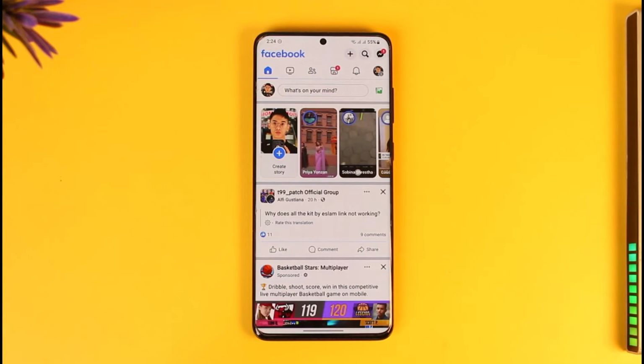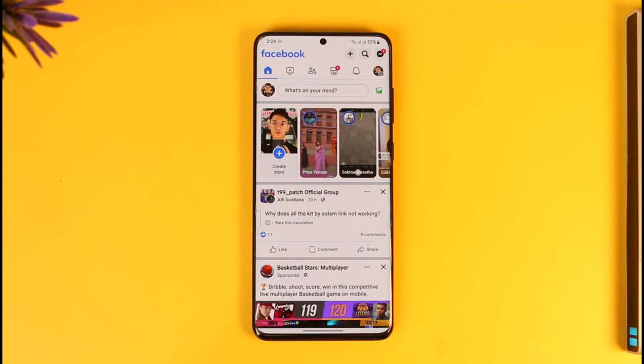Once you launch the Facebook app, whenever you upload a story, you'll be able to see a list of people who have viewed your story, but there are also a number of people who have viewed your story but they're not in your friends list, and that is called other viewers. So you might have noticed 1 other viewer, 2 other viewers, 6 other viewers like that on your Facebook story. That is because your Facebook story is public, which means people who are not friends with you also will be able to view your story.